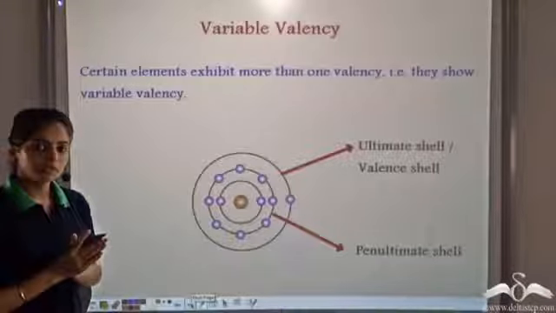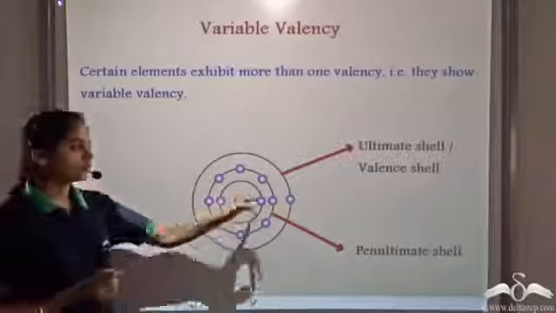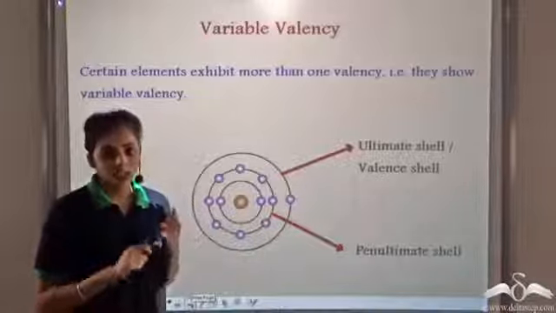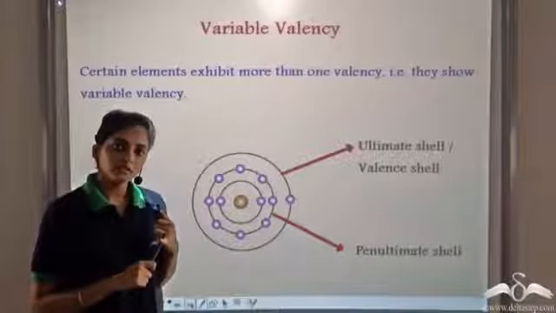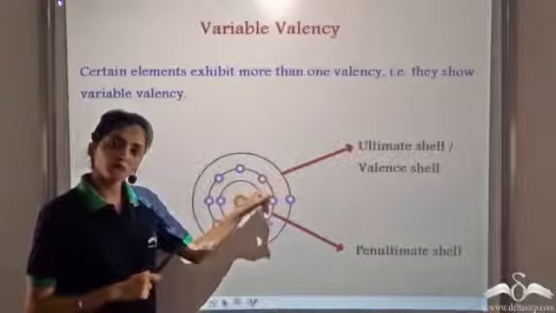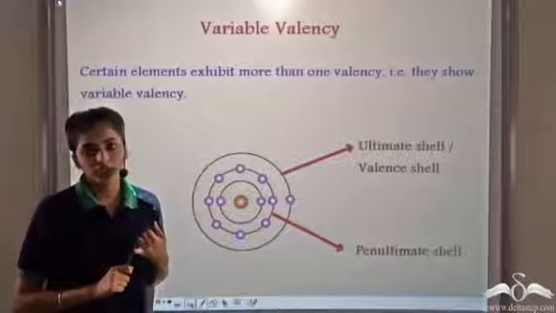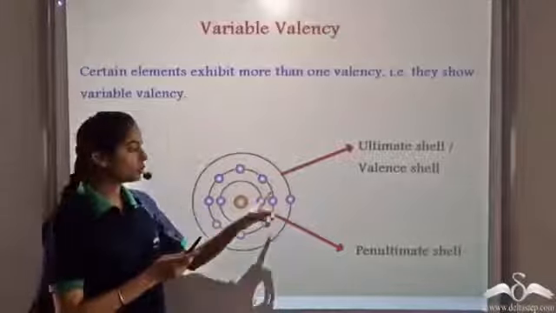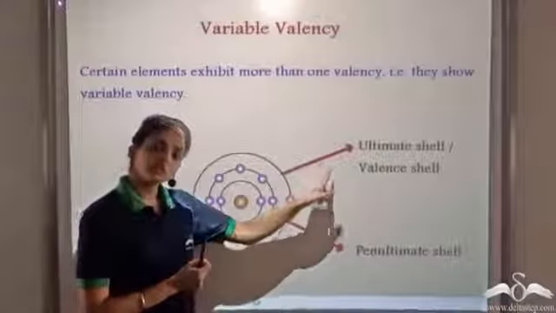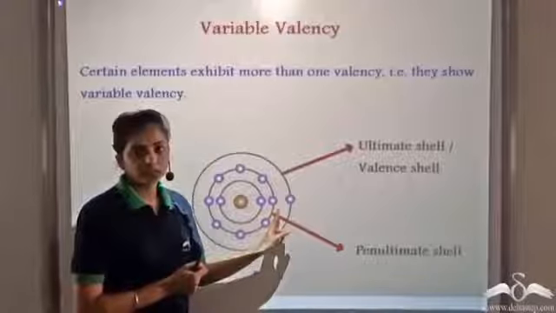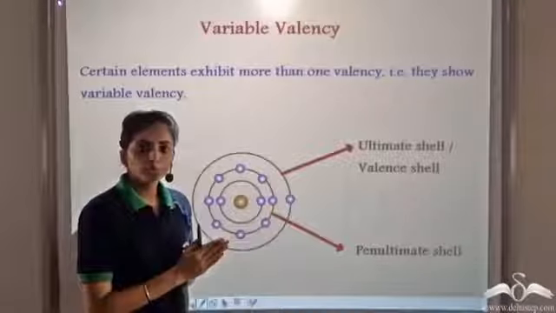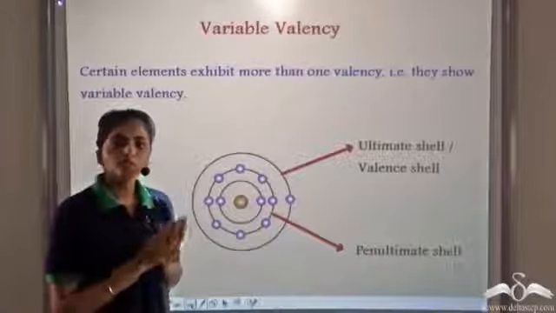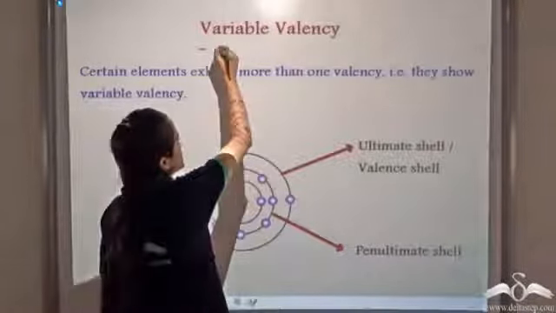Now, some elements lose electrons from both the outermost shell and the shell before it. The outermost shell is also known as the ultimate shell or valence shell, and the shell before the outermost shell is known as the penultimate shell. Some exceptional elements can lose electrons from both the ultimate shell and the penultimate shell. When they do that, they can exhibit more than one valency, and so they are said to exhibit variable valency.